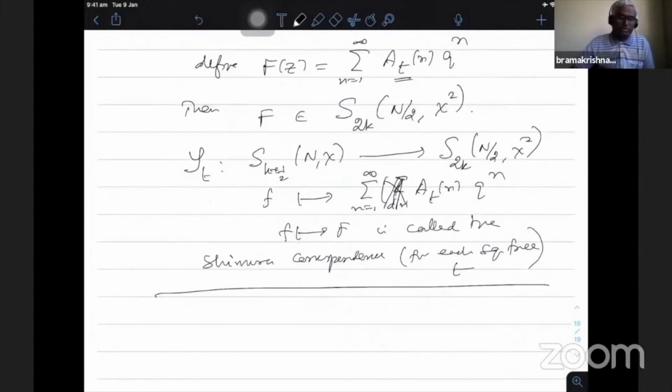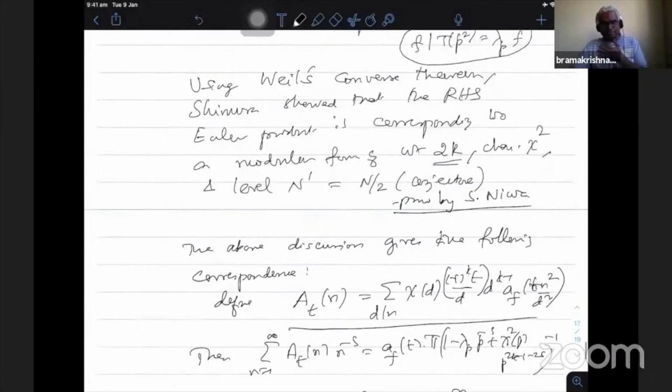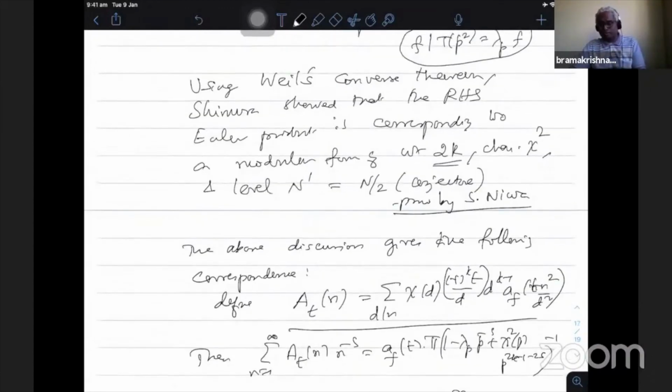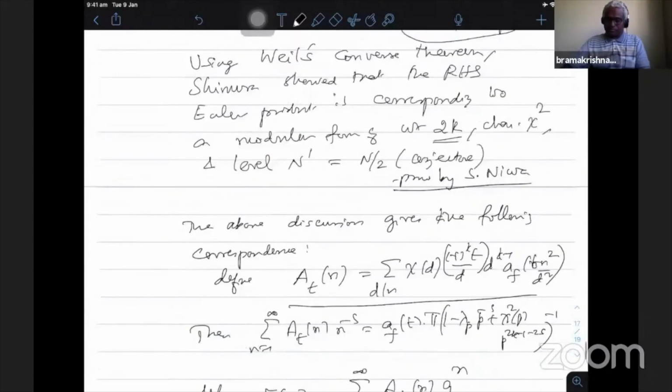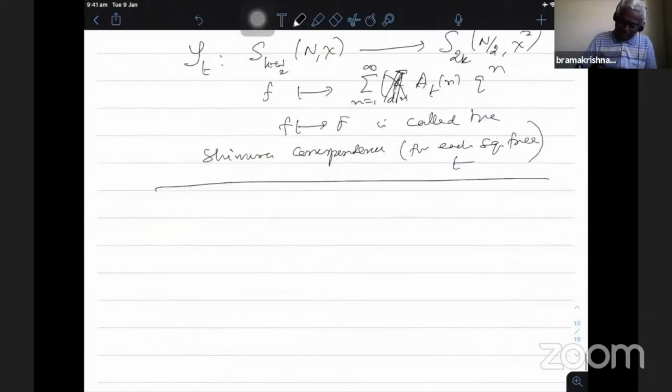Then I can go to the next one, because I am going to talk about this particular Shimura map and the very special property when you put t equal to 1, and the observation of Selberg, which we will discuss in one of the classes. Very interesting observation without many difficult steps. Everything is simple steps one can reuse, and then get a very interesting property of the first Shimura map. So that we will discuss in one of the classes. So that you should know what a Shimura map is for a given square free t, and how it comes. This is the method. Okay, now come to one remark.